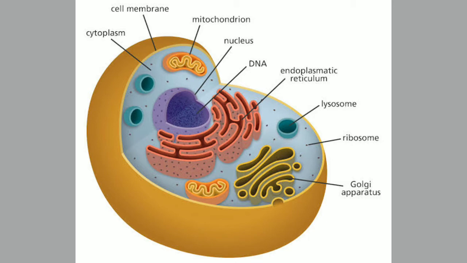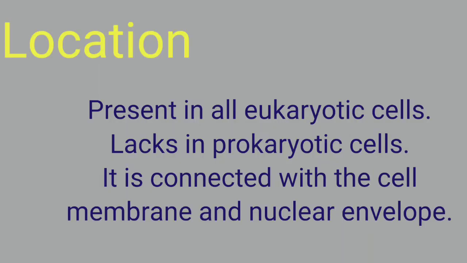That is, it is attached with the nuclear envelope of a cell, as you can see in the diagram. So this is the location for the endoplasmic reticulum within a cell.